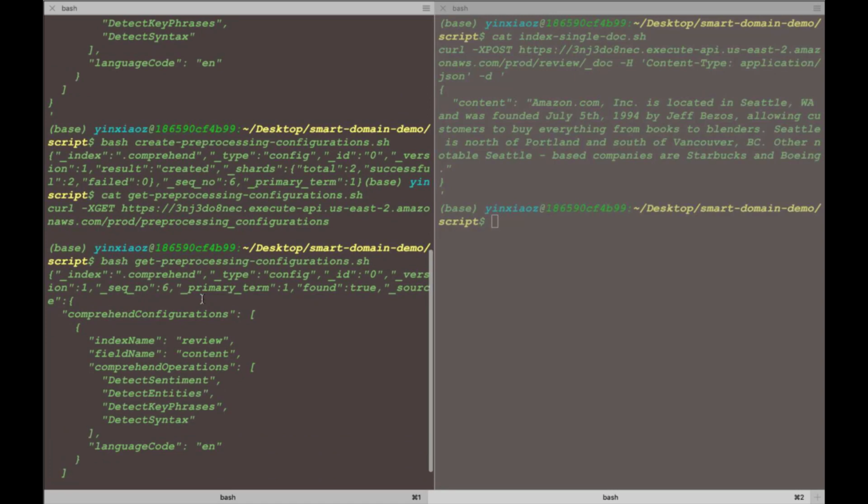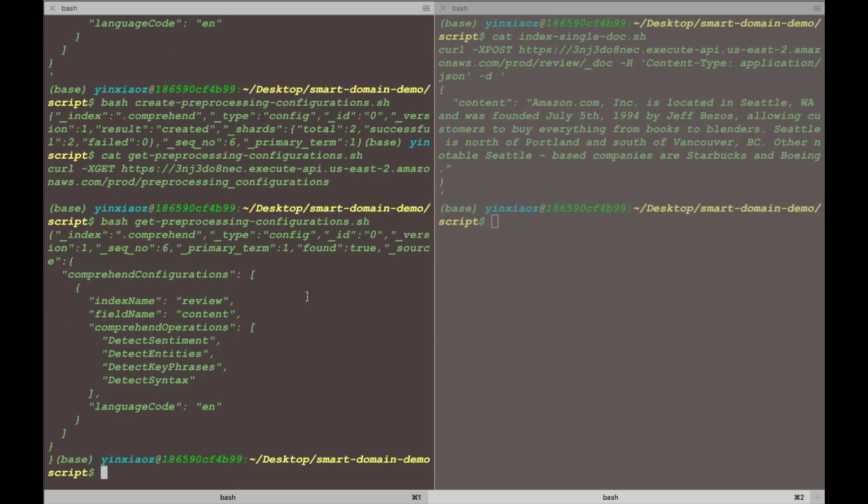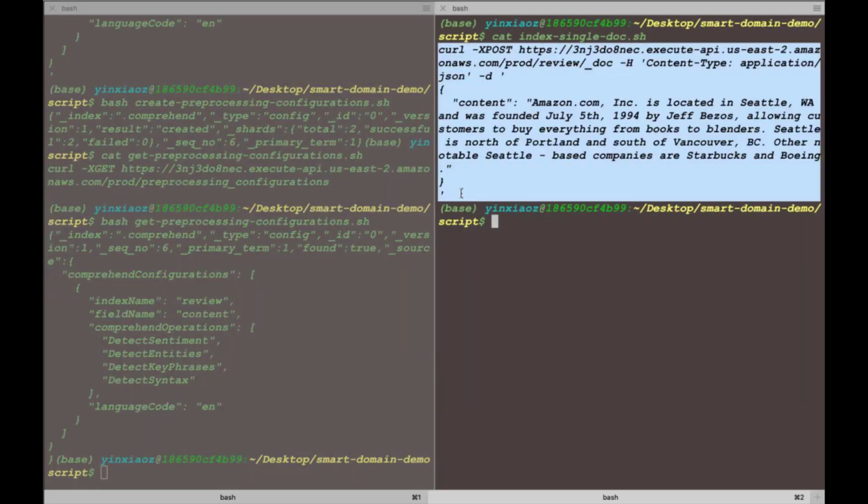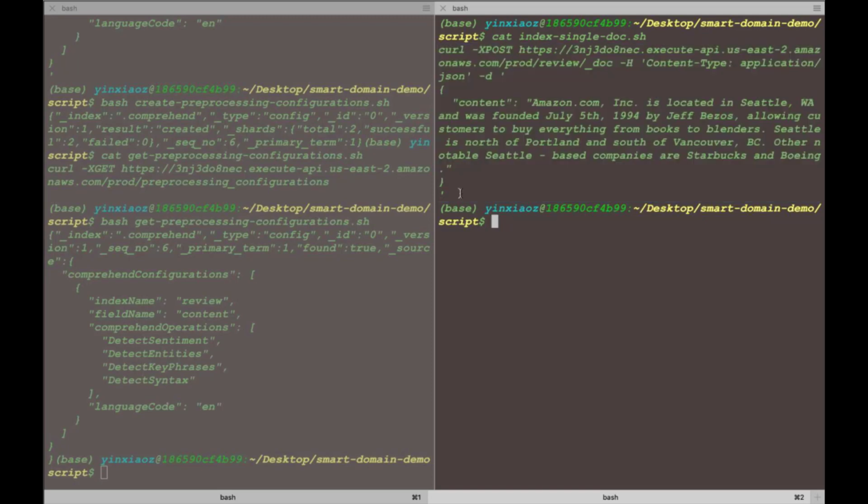So with this configuration put into the service, next you are going to use the index API or the bulk index API to index a corpus of documents. In this case, I will show you the syntax of this API. This API is fully compatible with the Elasticsearch index API. So if you already know what the syntax looks like, it should be very trivial for you. If you don't know this syntax yet, you can simply refer to the Elasticsearch API documentation for more details.